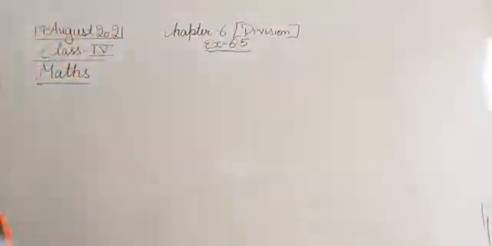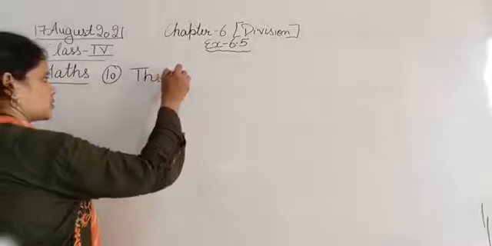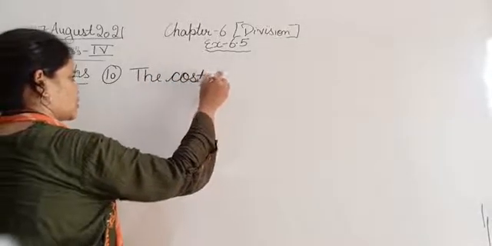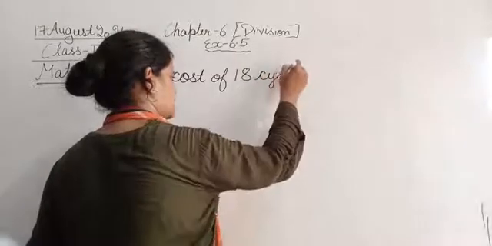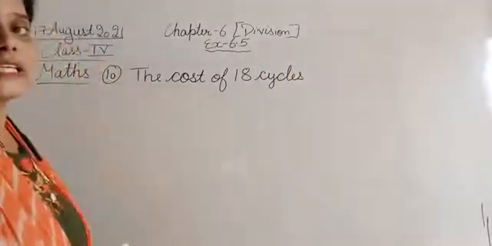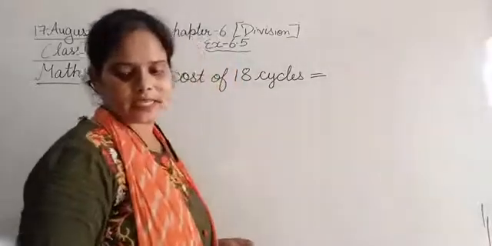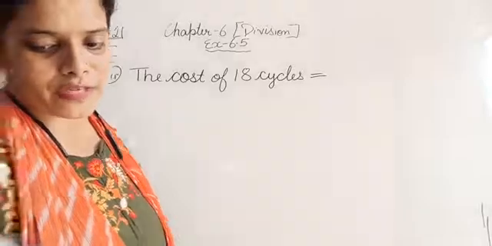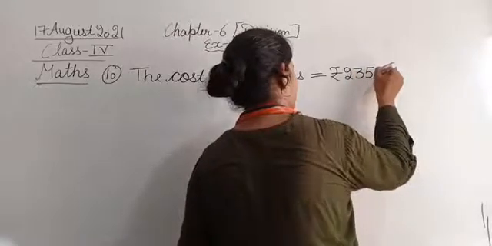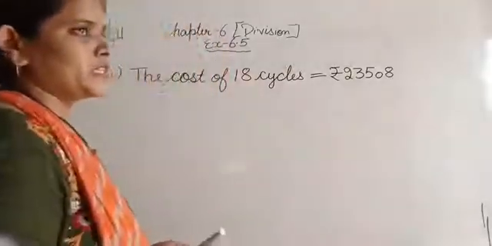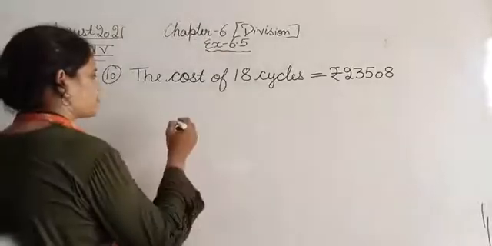तो लिखिए, the question number 10. The cost of 18 cycles is equal to rupees 23,508, and we need to find the cost of one cycle.